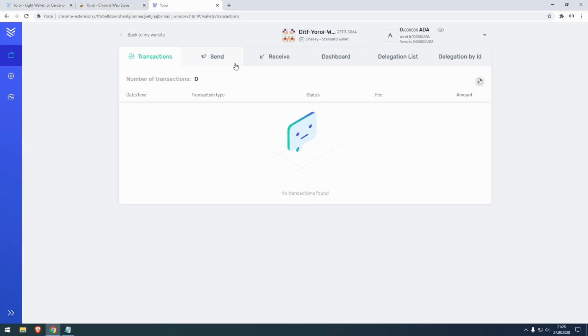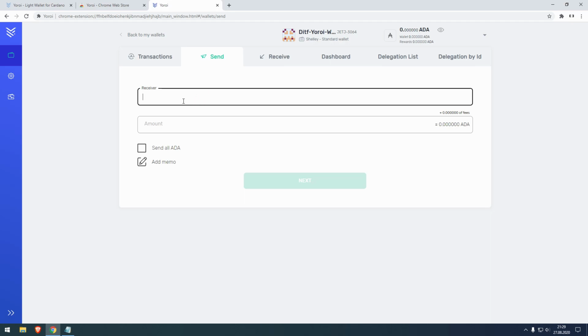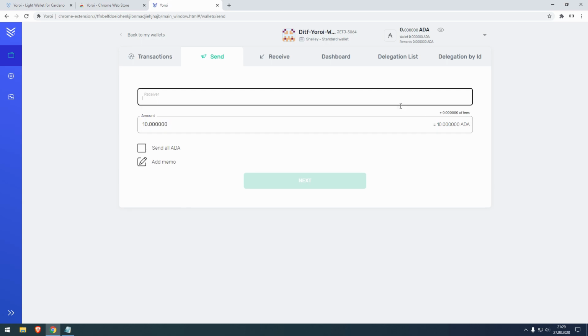So we have the send tab, also pretty straightforward. Here you have a receiver. You enter the receive address from your recipient. You type in the amount of ADA, for example, if we want to send 10 ADA, or you can send all the ADA. And here you see the type of fees you would need to pay if you would send it to someone.